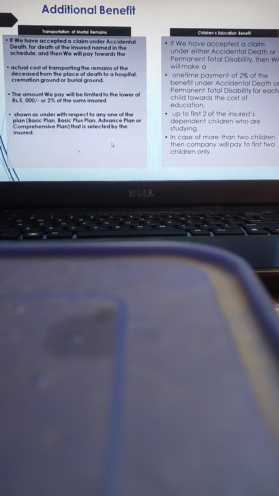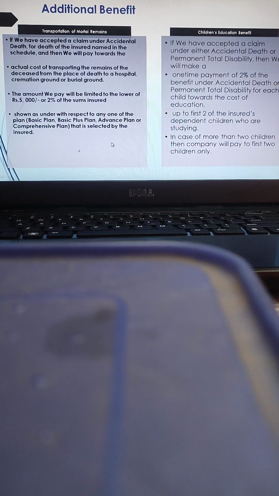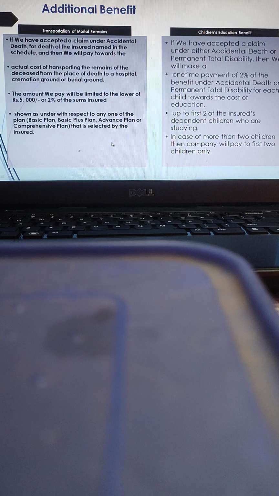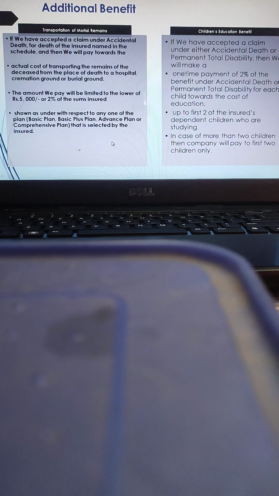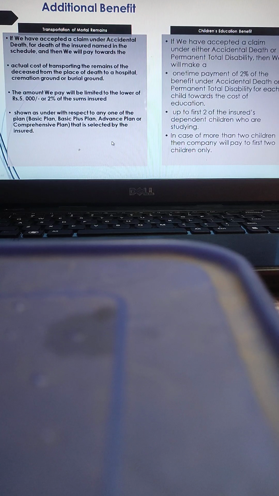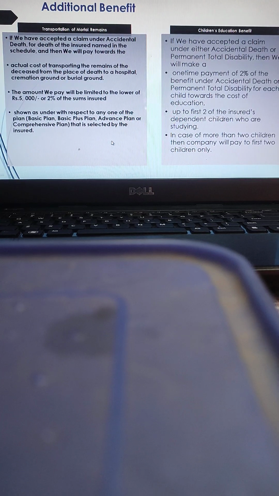Another one is Children's Education Fund or Education Benefit. If the claim is accepted, either for accidental death or permanent total disability, then the insurer will pay a one-time payment of 2% of the benefit under accidental death or permanent total disability for each child towards the cost of education, up to the first two of the insured's dependent children who are studying.